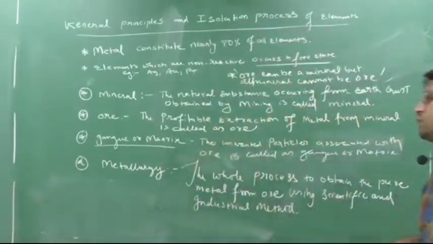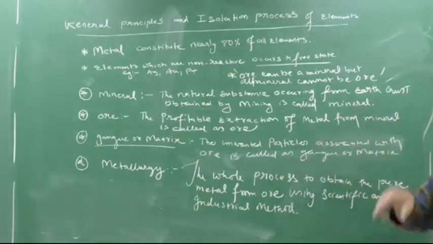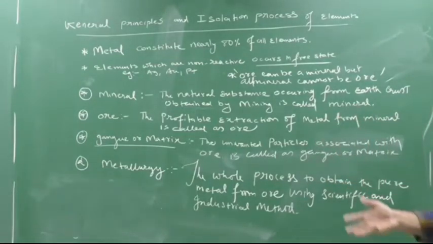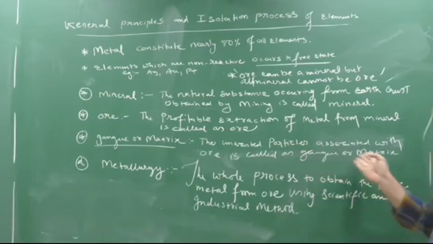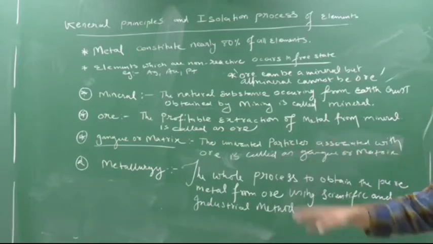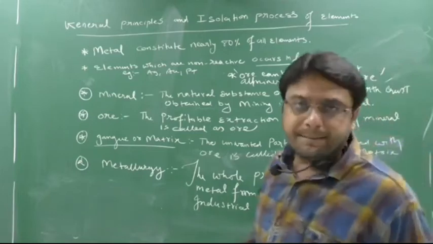So gangue or matrix. What do you mean by matrix or gangue? The unwanted particles, earthy impurities, or we can say roots, or bones, which are associated with the ore, are called gangue or matrix.